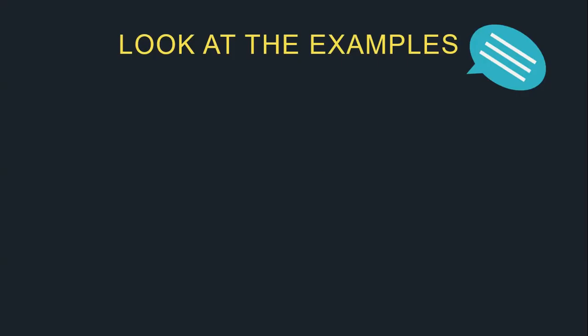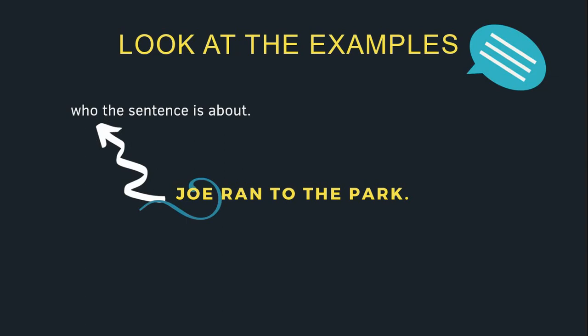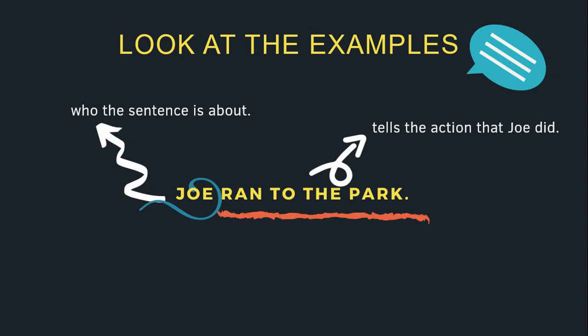Okay, we will look at the example. Joe ran to the park. Joe here is someone who the sentence is about, right? It's about Joe. And then the second part, the rest of the sentence, tells the action that Joe did. Ran to the park, like that. So Joe is the subject of the sentence.